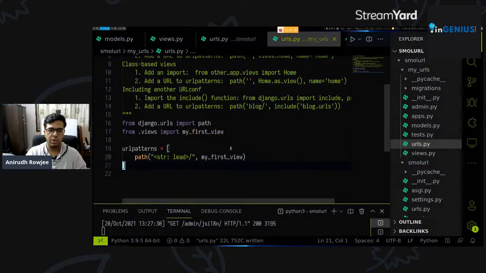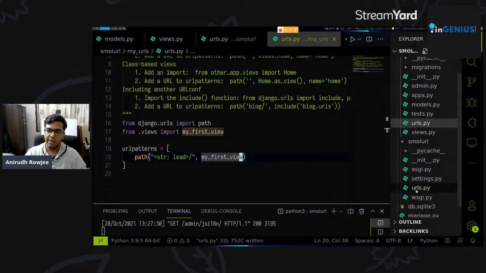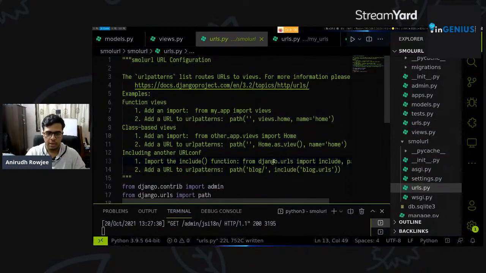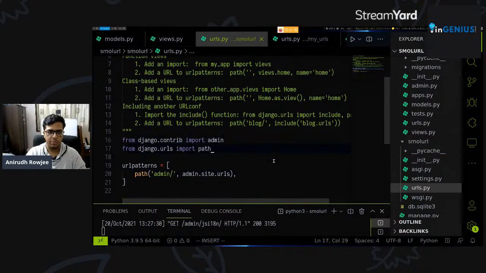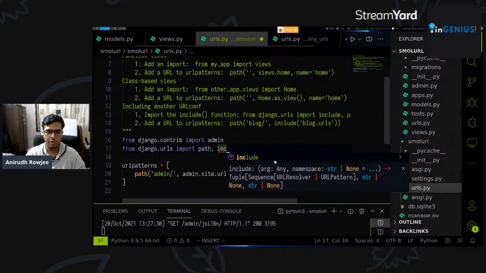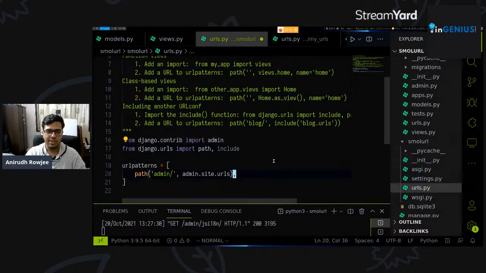So now we have a urlpatterns object ready here to tell Django that we want to respond with this at this point. But there's one small thing missing. We have our URLs declared here, but our main app does not know of our URL that's located here. Right. So we go to the urls.py file, and we'll add another import here. Say from django.urls import path, include. You'll understand why in a second.